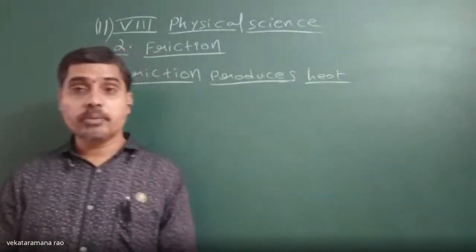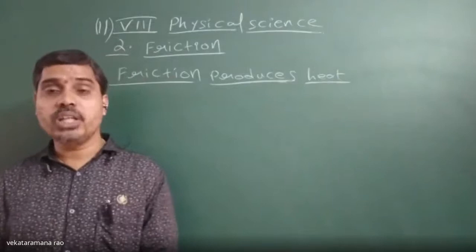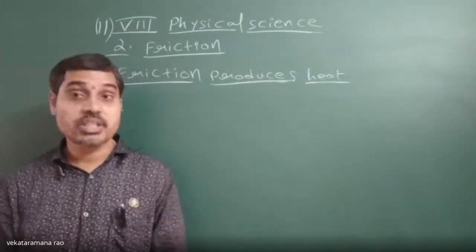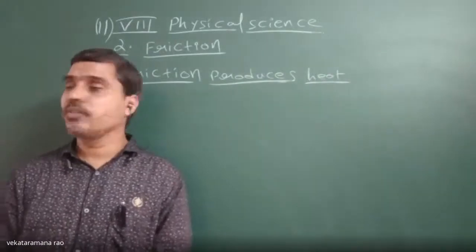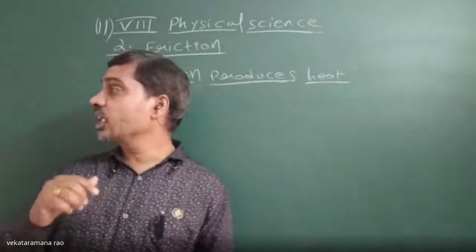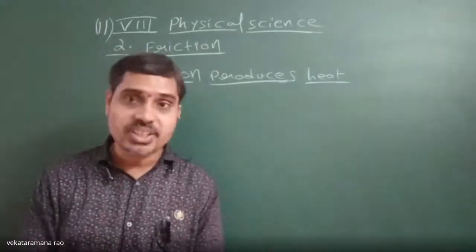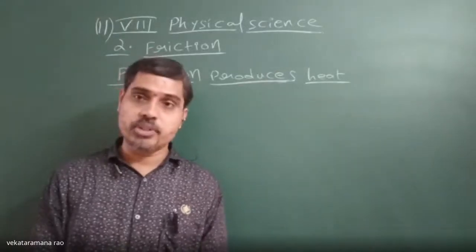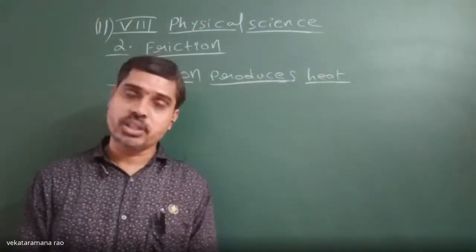That's why friction produces heat. Because of that heat, we can see some sparkles. In that way, we can say that friction produces heat. So we discussed a few examples where friction produces heat.